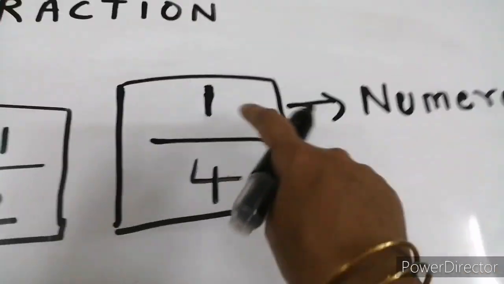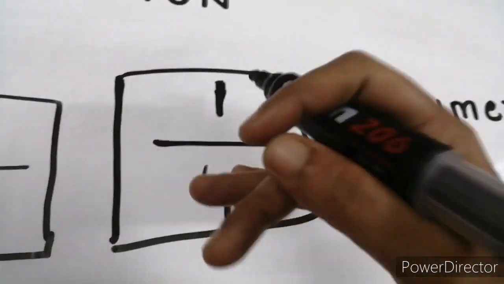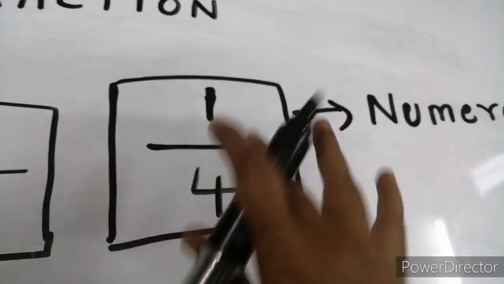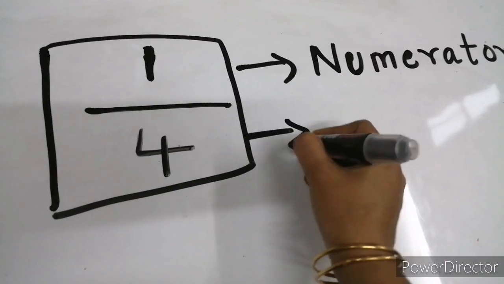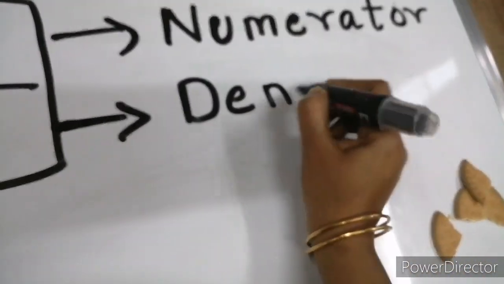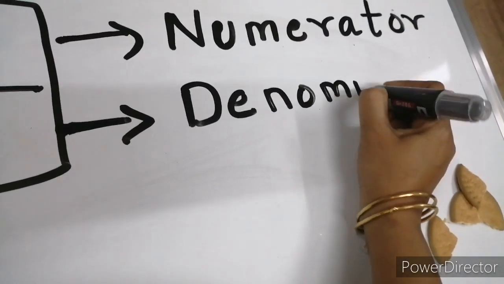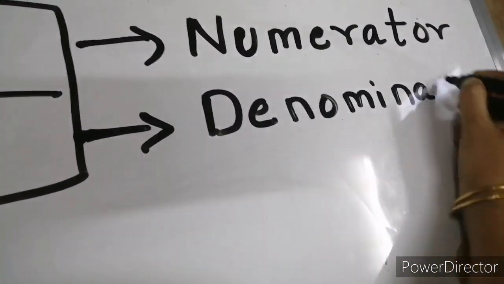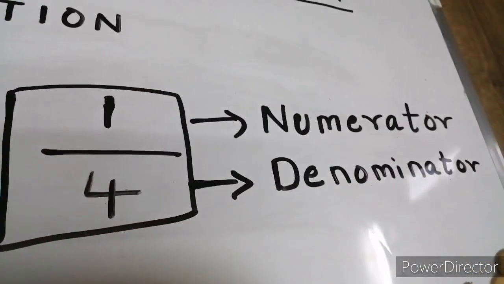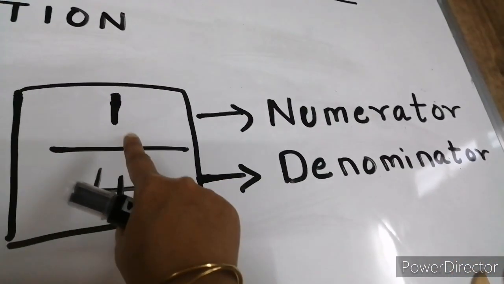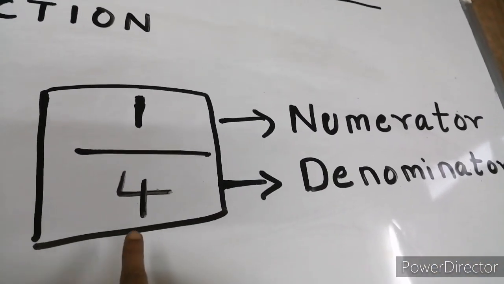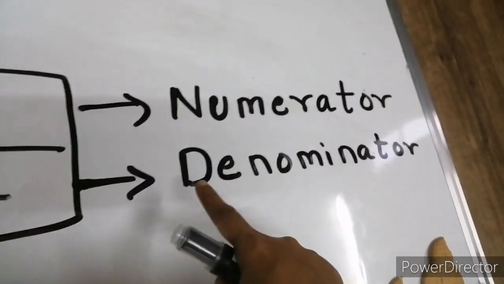And the number which is below the line, small line, or the total number of parts, that is called denominator. Denominator. So all of you repeat. The number on the top is called the numerator and the number below is called the denominator.